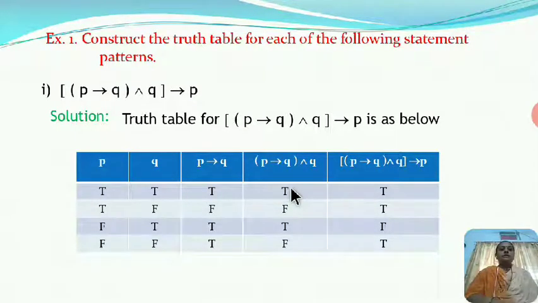Again, I explained that here the implication is false only when first statement is true and the second statement is false. So see here, T implies T, it is T. F implies T, it is T. T implies F. Here the first statement is true, second statement is false, and so the truth value is false. Next, F implies F, it is true. And this is the truth table for the given statement pattern.